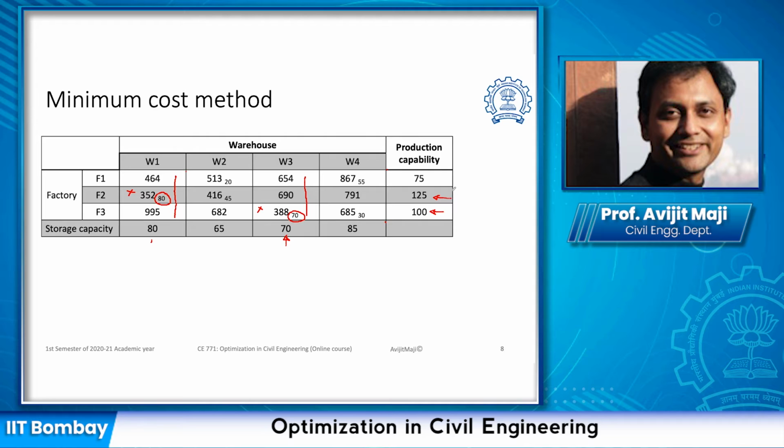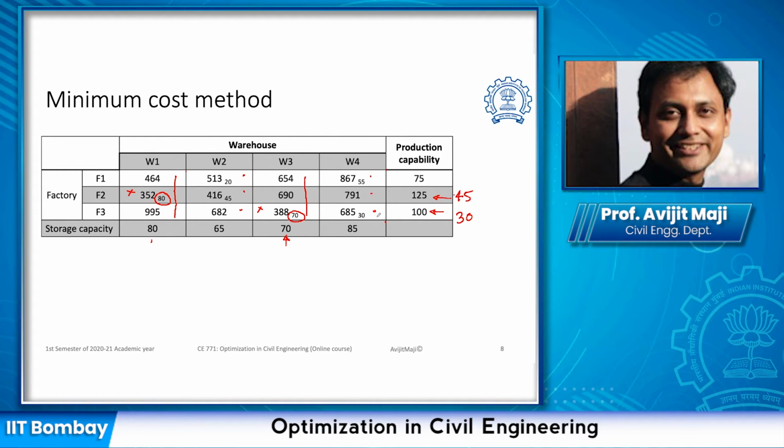From the supply side, if we go back quickly, we still need to satisfy 45 of this supply, and in this case 30 of this. And in the cost matrix, now we have 1, 2, 3, 4, 5, 6 cells with different costs.